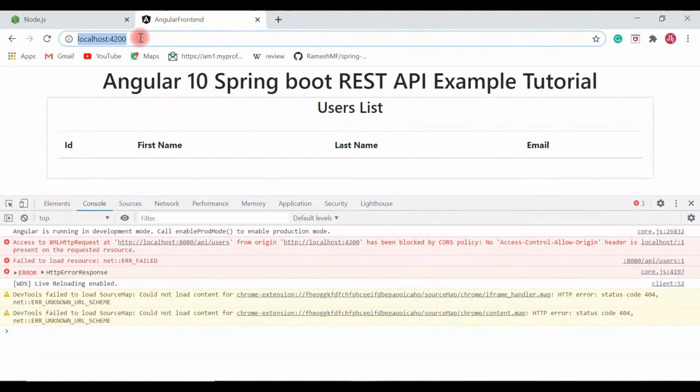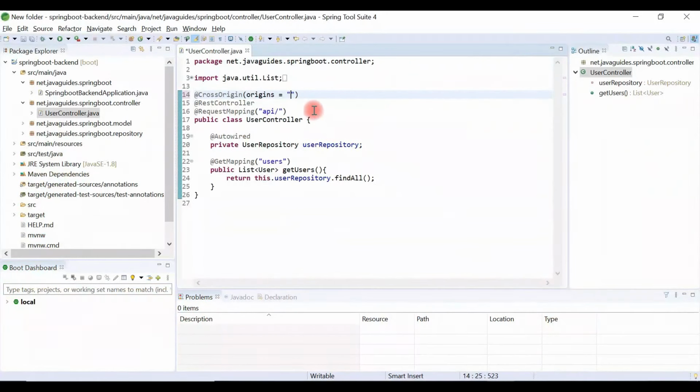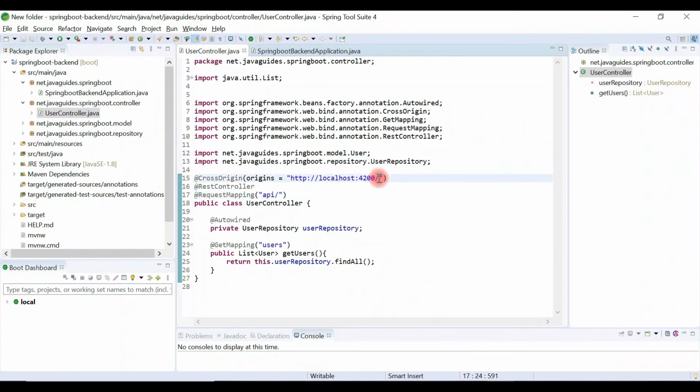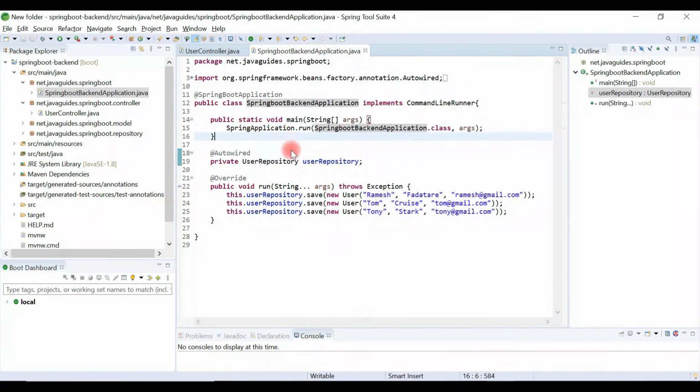Let me copy this URL and paste it here. So make sure that you remove the slash. So the URL should look like this: localhost:4200.